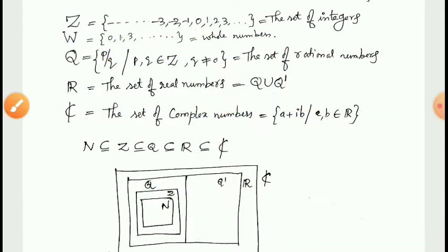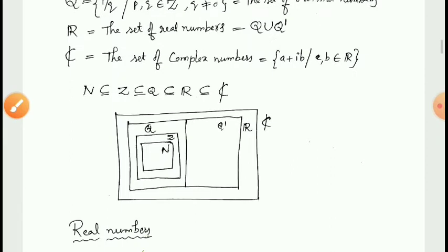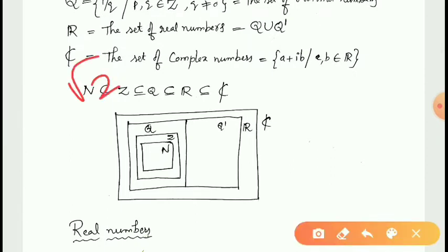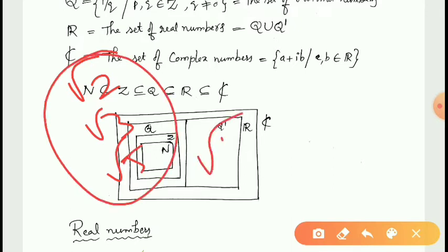So, examples of irrational numbers are root 2, root 3, root 5. All these are irrational numbers. Root 4, what about root 4? Is it rational or irrational? Root 4 is not an irrational number, this is a rational number because root 4 can be written as 2.